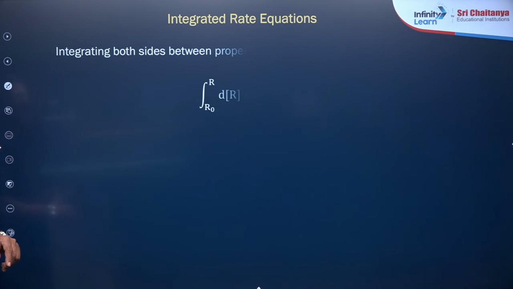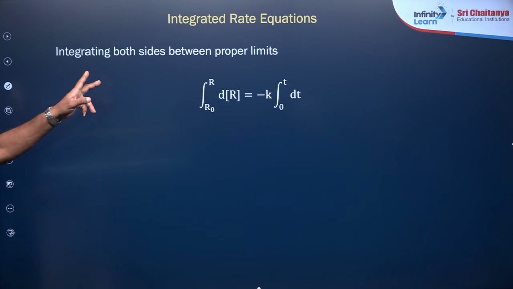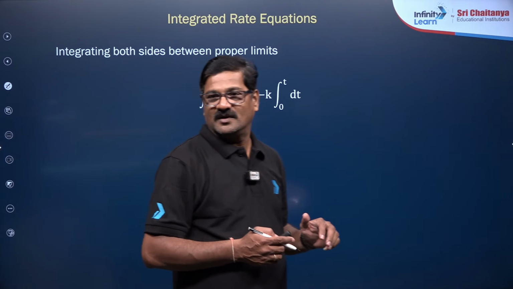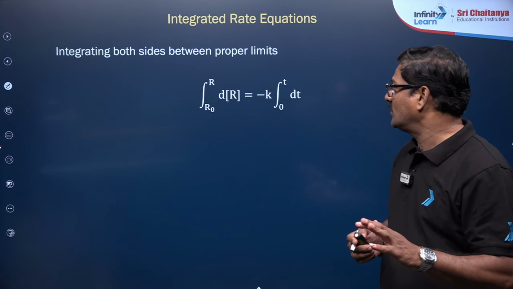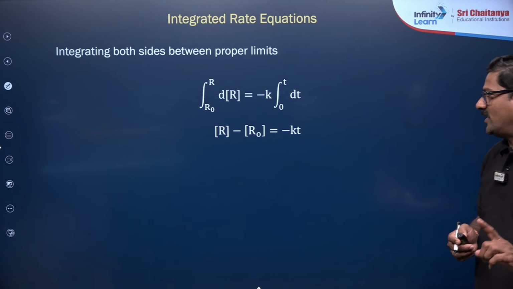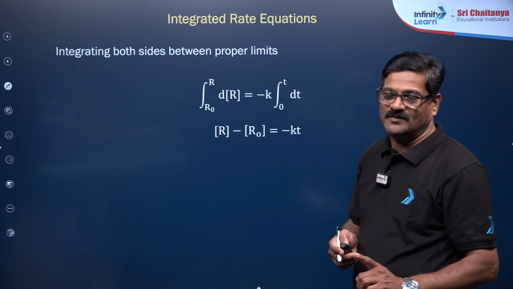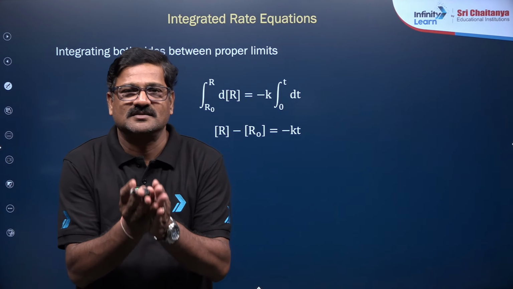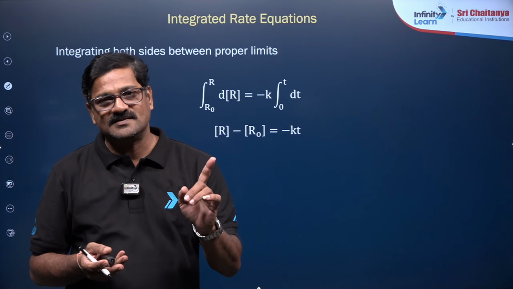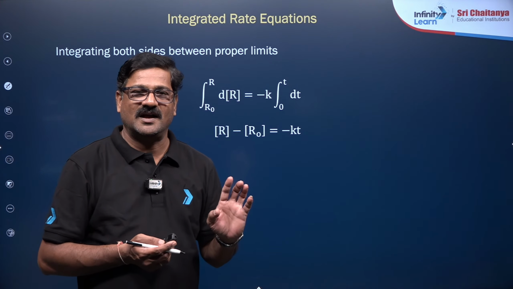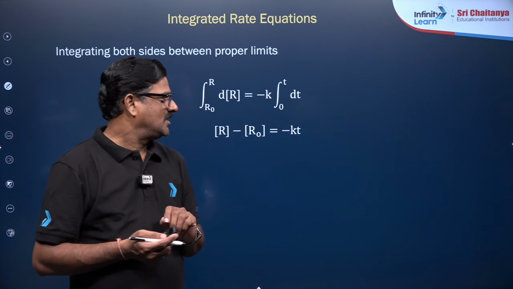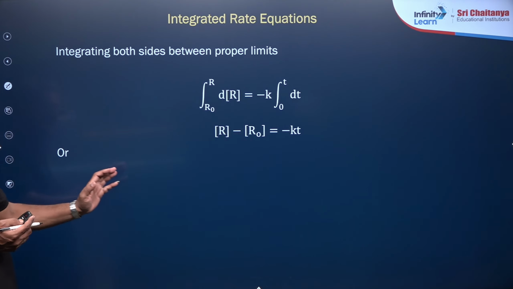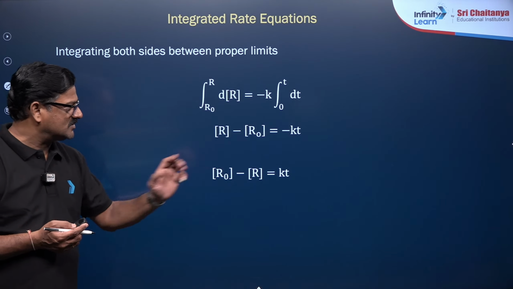So on integrating both sides between the proper limits, R naught to R and 0 to t, you are going to get R minus R naught is equal to minus kt. R naught is the initial concentration, and R is the concentration at time t. So this is written as R naught minus R is equal to kt.